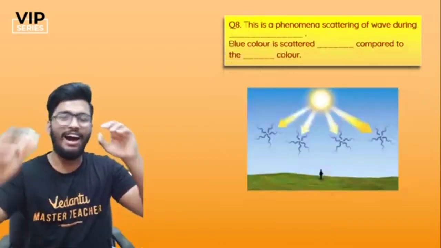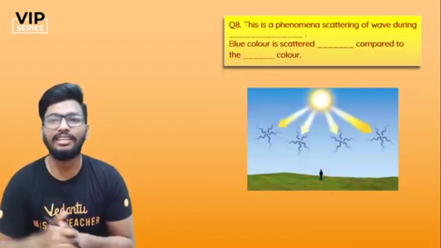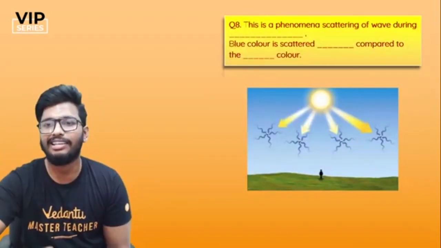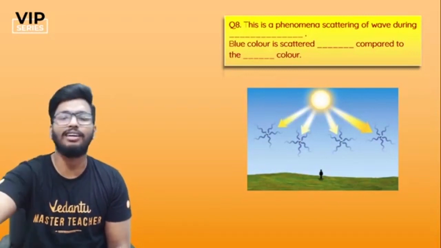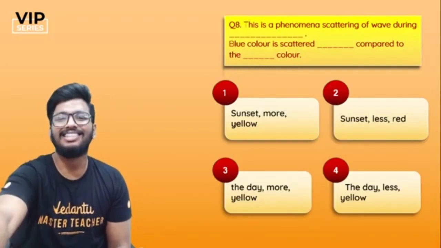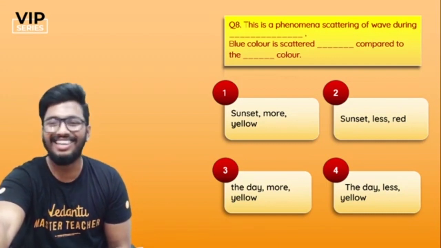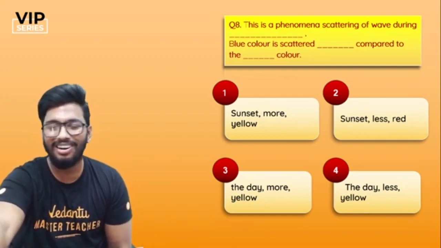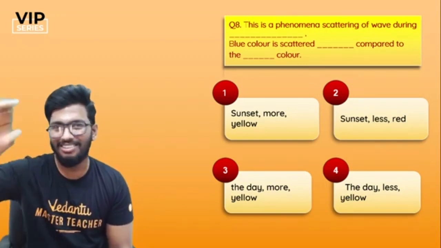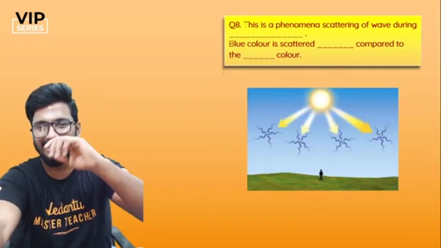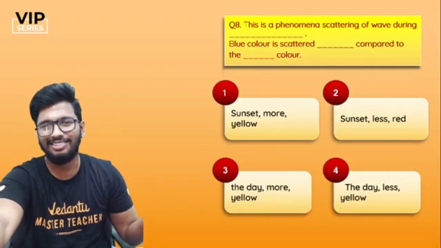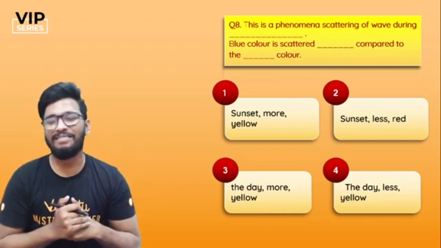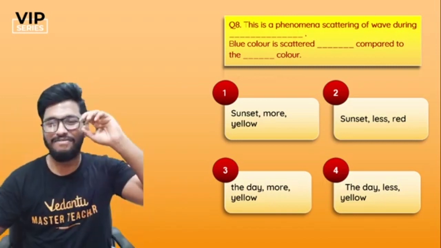The last and final question to wrap it all up is this. This is a phenomenon: scattering of wave during dash. Blue color is scattered dash compared to the other colors. Options: sunset more yellow, sunset less red, the day more yellow, the day less yellow. I know the options don't make much sense, but just put it into the statement and you'll be able to figure it out. So you see that, guys, that's probably midday or something like that. Okay, I just gave out the answer. Anyways, tell me the answer to this question in 5, 4, 3, 2, 1.